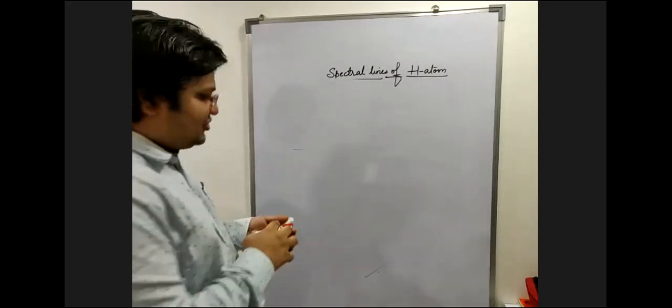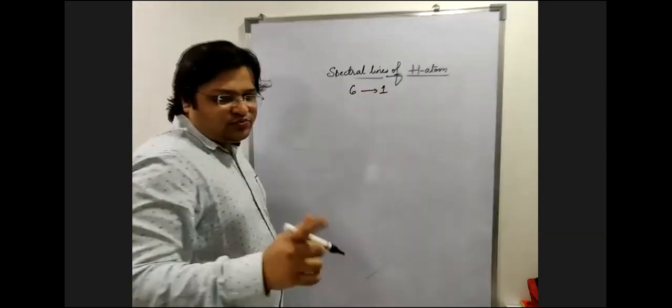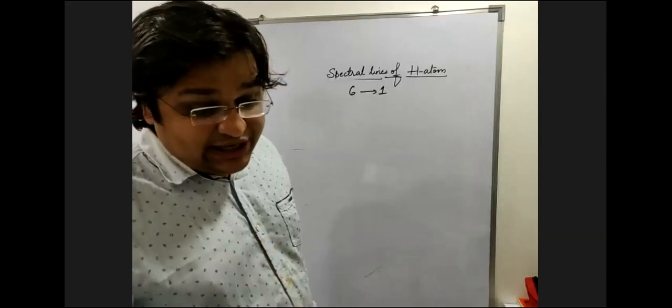Are you getting the answer for 6 to 1? PCB students, this has been a neat question.